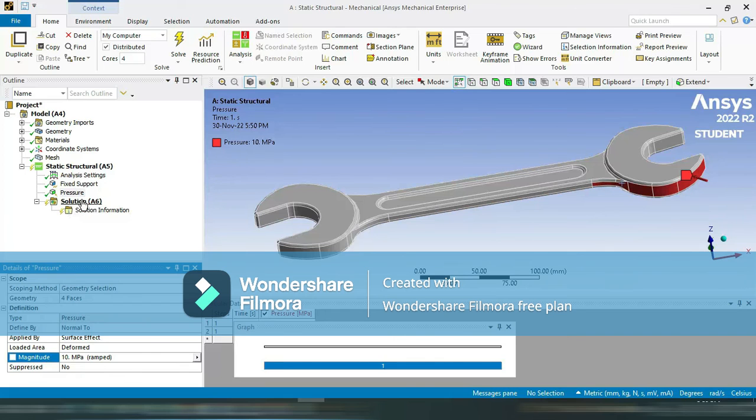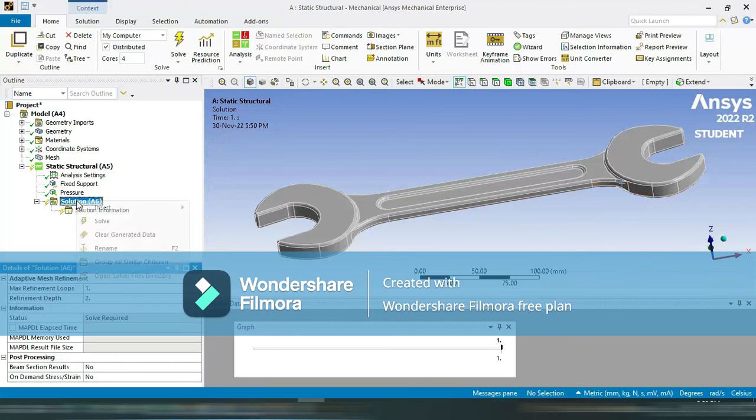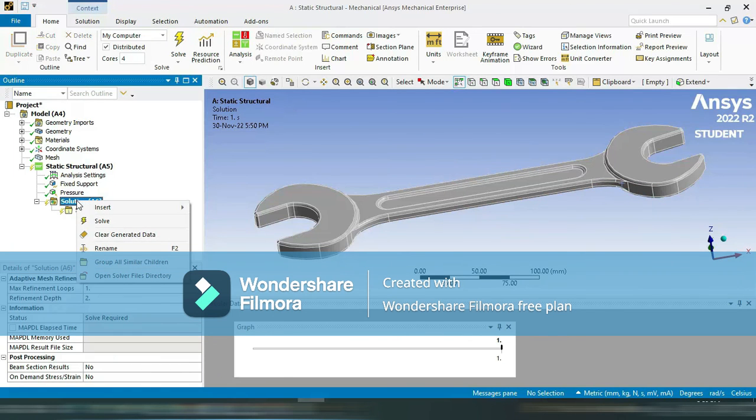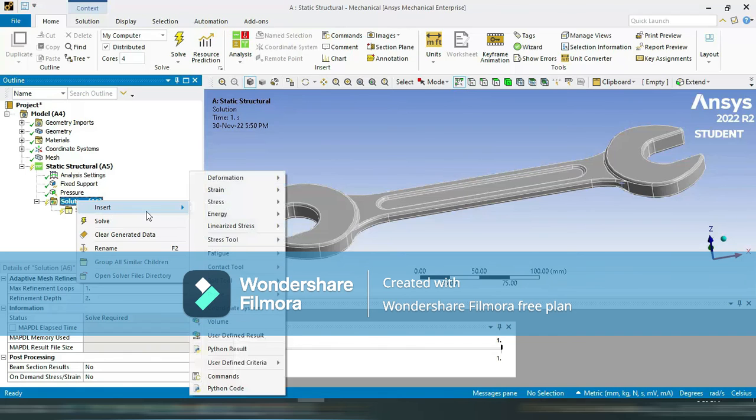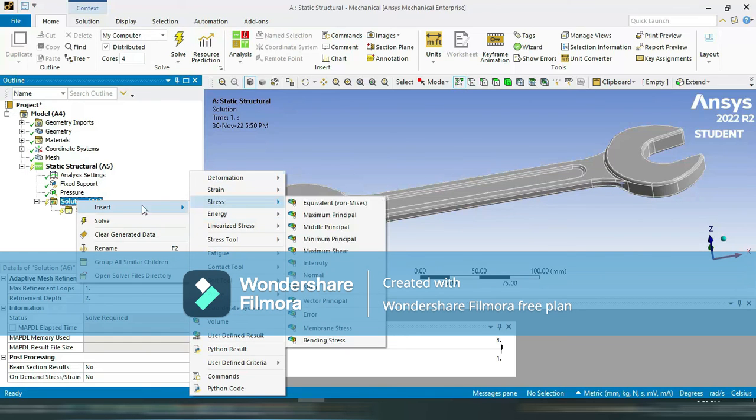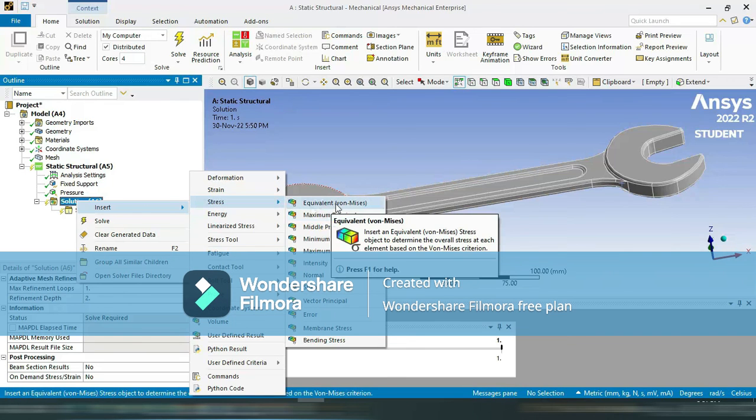Now I am going to the solution. Just go and right click here in insert. What I want actually as a result, I want stress and deformation, or you can select anything from here. So now I want the stress, so I am going stress. In that there are again various types of stress, so I want von Mises stress, so I am clicking here.